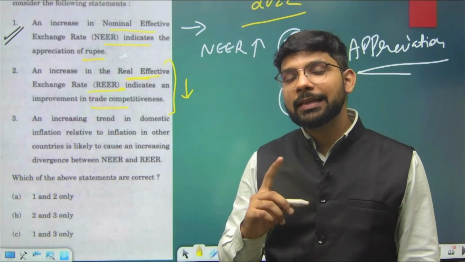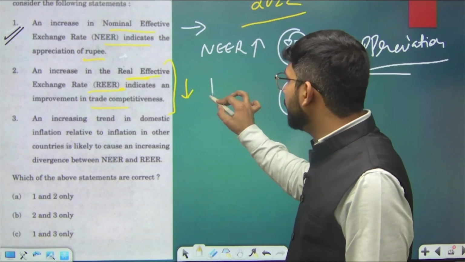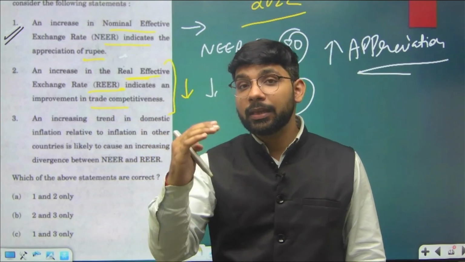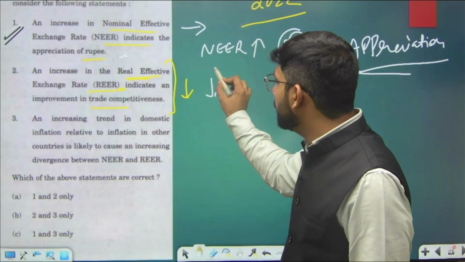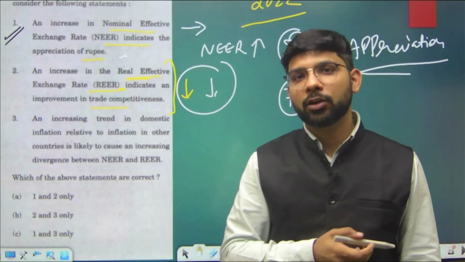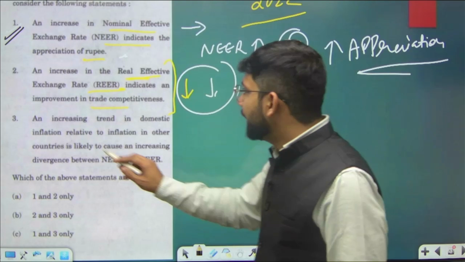If there is an increase in the REER, as in the example we saw related to sugar, if we are adjusting with the inflation and REER is increasing, that will lead to a decrease in trade competitiveness, not an increase. So the second statement is not correct.